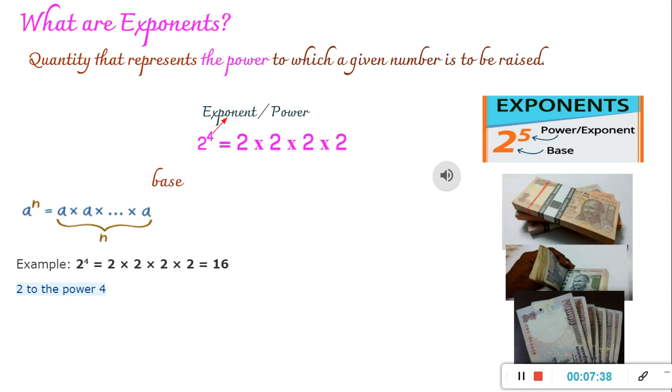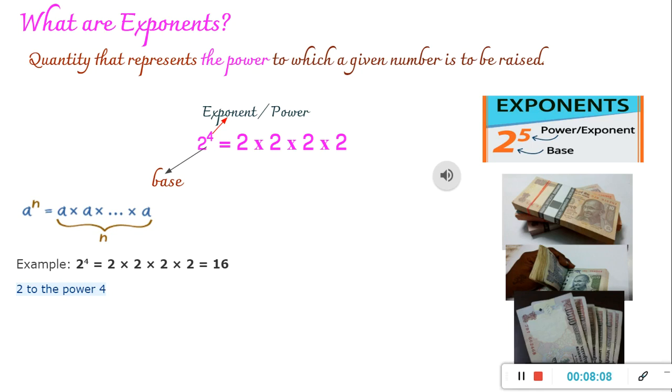If your exponent is 4, that means you need to use 2 four times in multiplication. So you will multiply 2 four times. Here 2 is called the base and 4 is called the exponent. Sometimes we use the term power instead of exponent. Okay. So in a similar way, you can think of multiple examples.